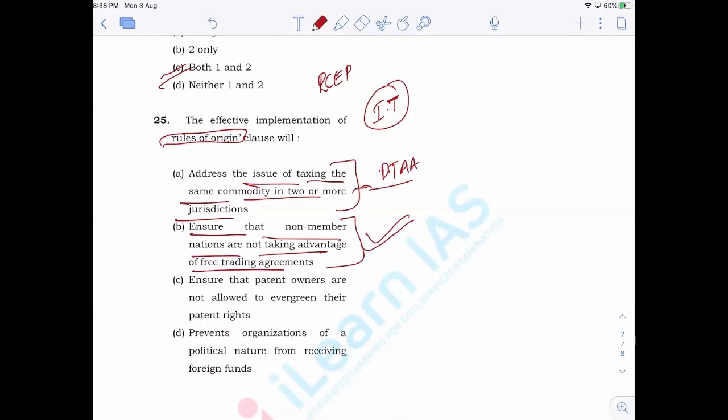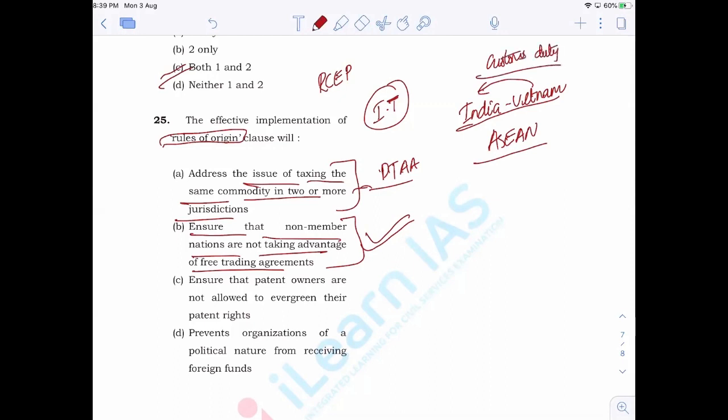Rules of origin means that, suppose, I'll give you an example so that you will be able to understand this. India and Vietnam have an FTA, right? For example, take the case of ASEAN. So they have a free trade agreement with them. All the listed products coming from Vietnam do not attract any customs duty or any taxes in India.